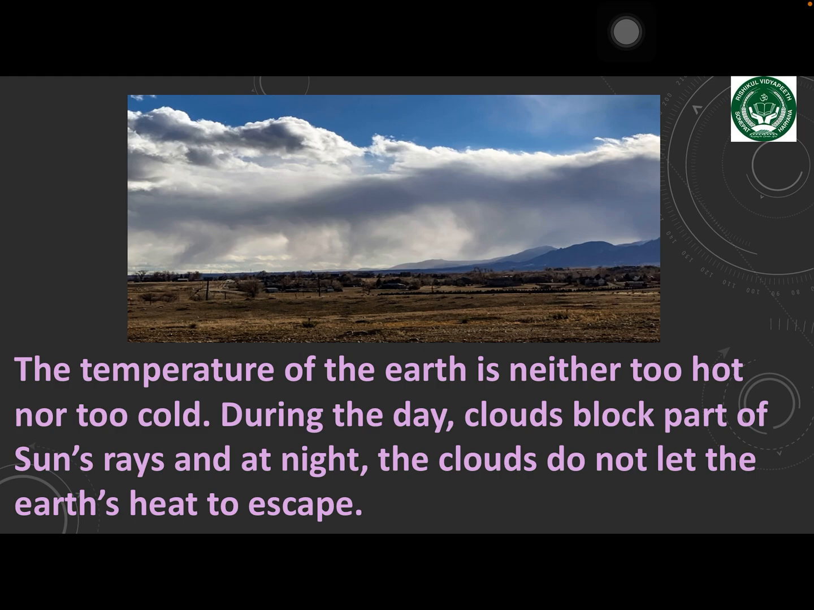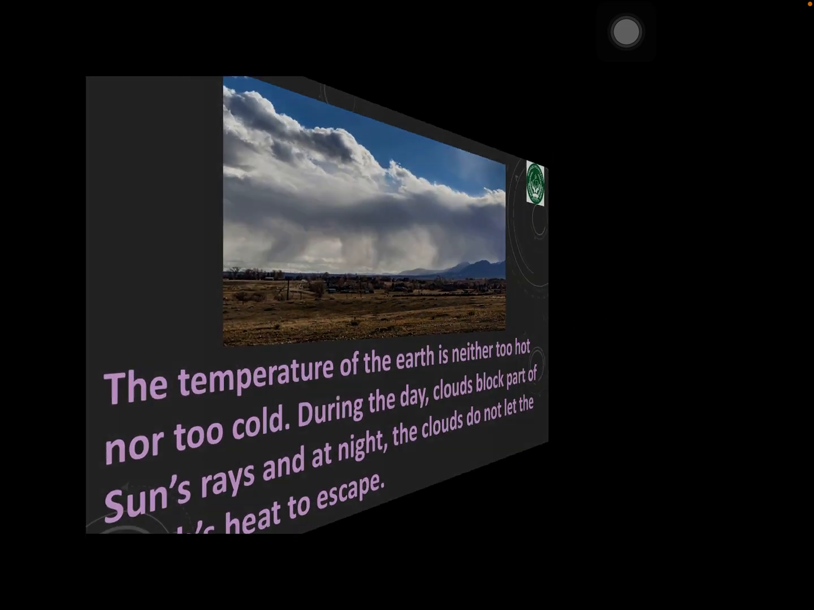The right temperature is required for living things to survive on the earth. The temperature of the earth is neither too hot nor too cold because of its distance from the sun. During the day, clouds block part of the sun's rays, and at night, the clouds do not let the earth's heat escape.